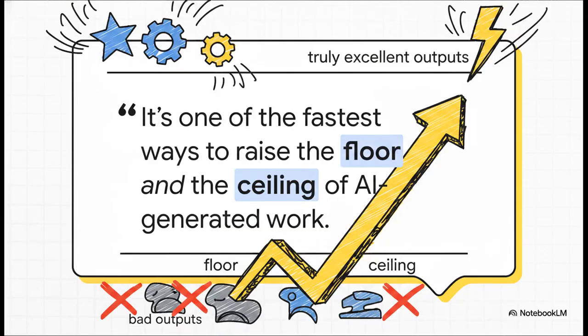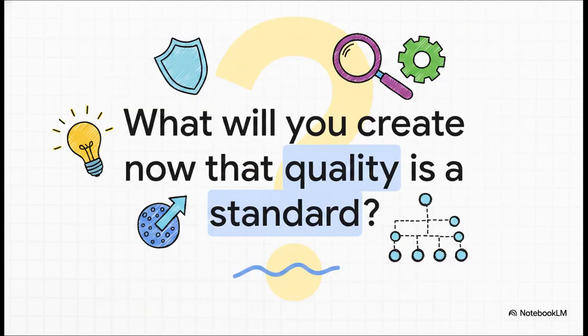When you really boil it down, this pattern does something pretty remarkable. As the source material puts it so well, it's one of the fastest ways to raise both the floor and the ceiling of your AI's work. What that means is you're not just preventing bad outputs, you're also enabling truly excellent ones. So, by taking a moment to define what excellence means to you, you transform your AI from a creative gambler into a reliable, creative partner. The question stops being, "I wonder what I'll get back," and instead becomes, "What will I create next?" Now that quality is a clear, measurable standard, not just a lucky guess.